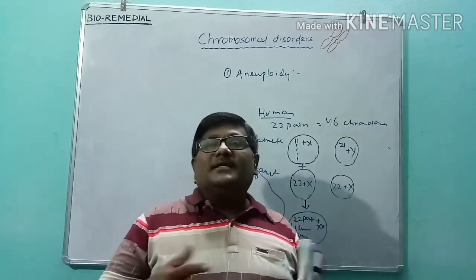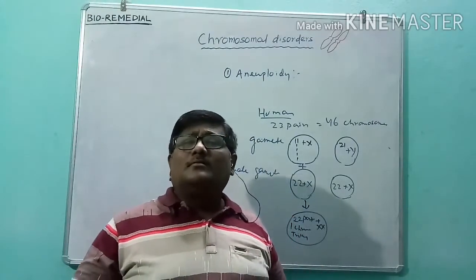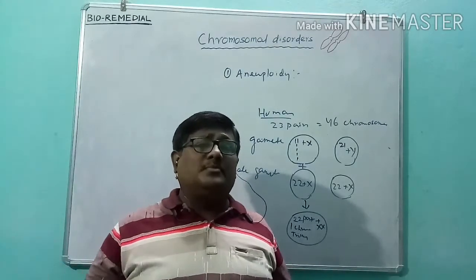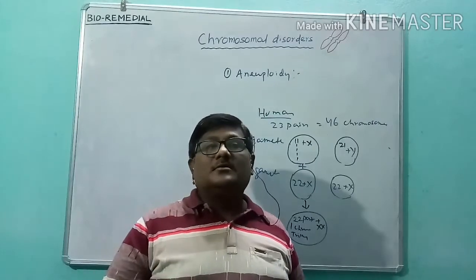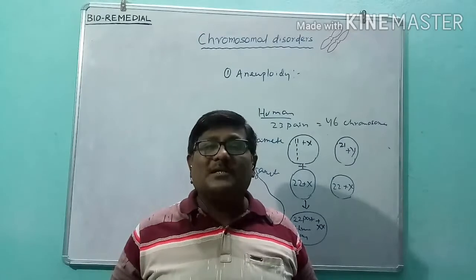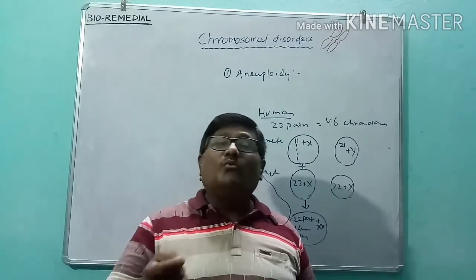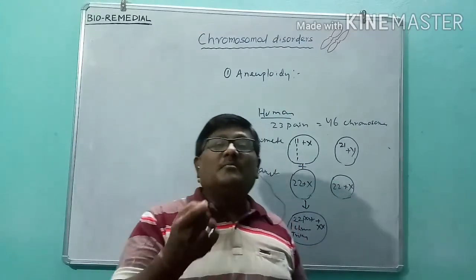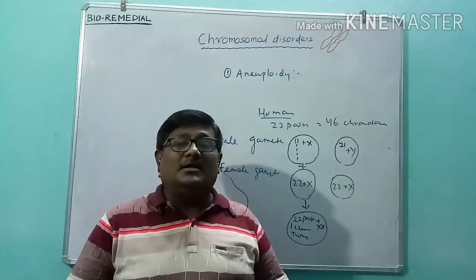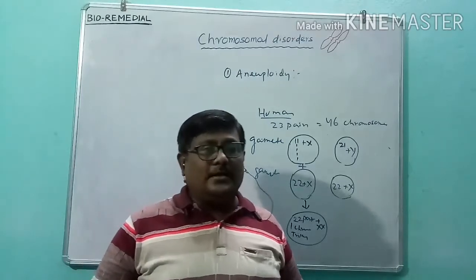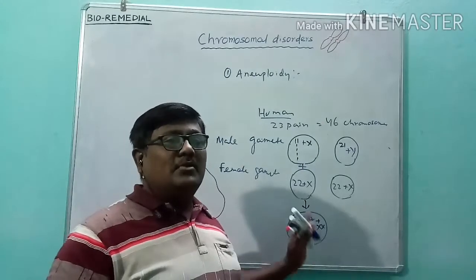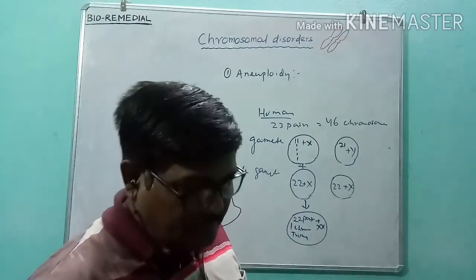Actually, with changes in chromosome number, we may not think it causes so many problems, but it does. There are a lot of problems, a lot of phenotypic changes that take place only due to the change of a mere one chromosome, either added or deleted. So this is all about aneuploidy. I have explained the mechanism of aneuploidy.